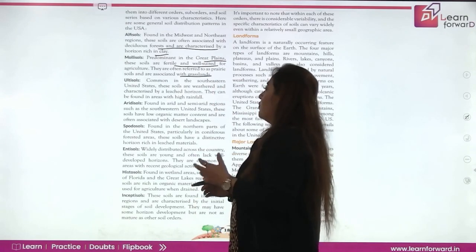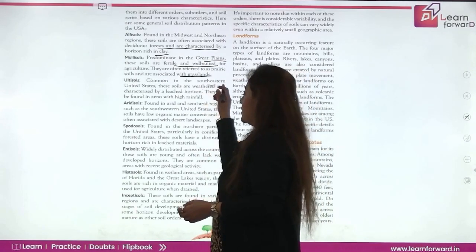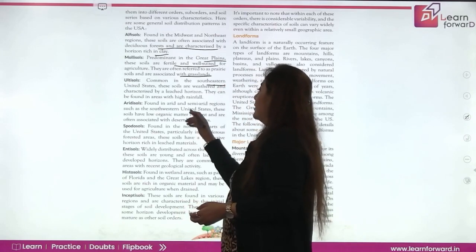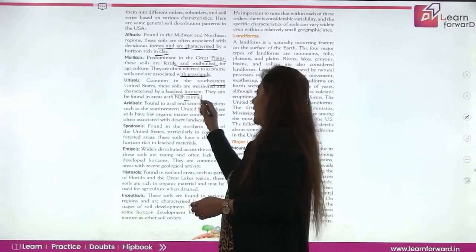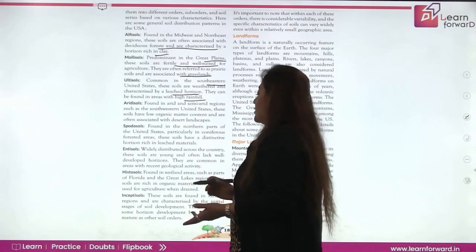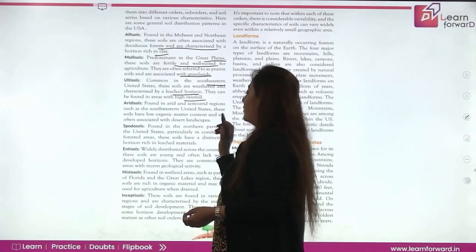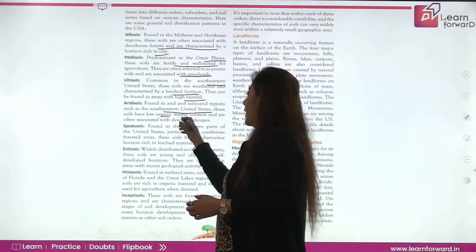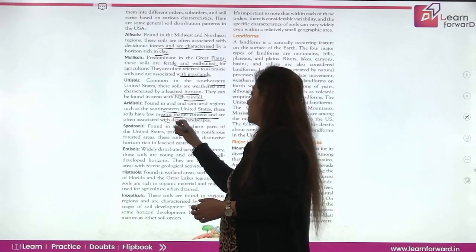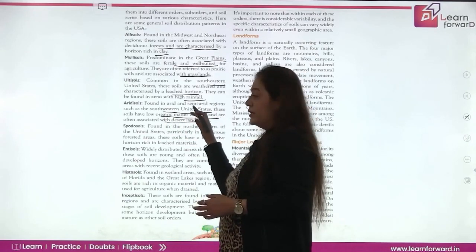If we talk of alfisols, it is common in the southeastern United States. These soils are weathered. It is characterized by a clay horizon. It can be found in areas with high rainfall. If we talk of aridisols, they are found in arid and semi-arid regions such as the southwestern United States. These soils have low organic matter content and are often associated with desert landscape. Now this is aridisols.